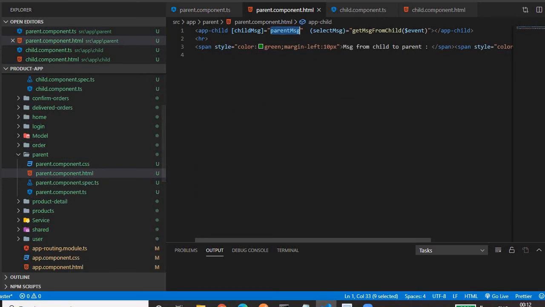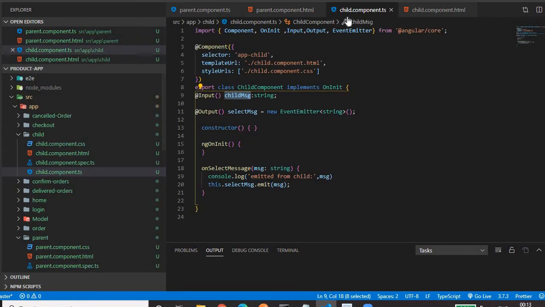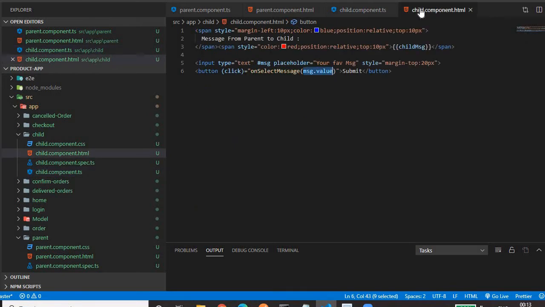So whatever is in this variable will be assigned to this one, and this is an @Input decorator variable of the child component. So it will receive the data from the parent. Once it has received the data from the parent, it will be rendered in the corresponding HTML file. Just keep an eye on this, because for displaying a class level variable we are using interpolation, which you are already aware of. These curly braces are the interpolation. So in this way we can receive the data from parent to child.